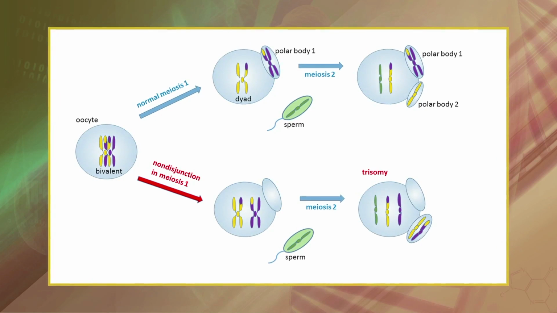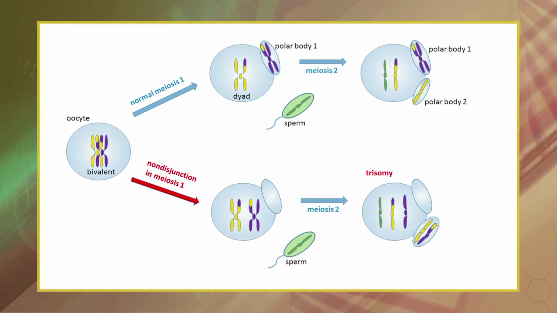Studies indicate that most of the mistakes occur during meiosis 1. For example, in one study of 433 cases of trisomy 21 that resulted from maternal non-disjunction, 373 were the result of errors that had occurred during meiosis 1 and 60 were the result of errors during meiosis 2.